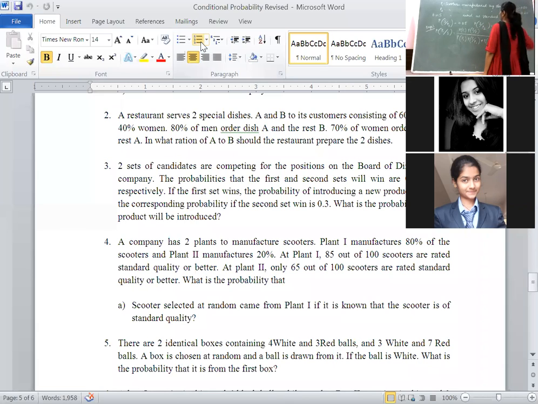Yes, ma'am. Probability of P1 is 0.80, probability of S given P1 is 0.85, so the numerator will come as 0.80 into 0.85.